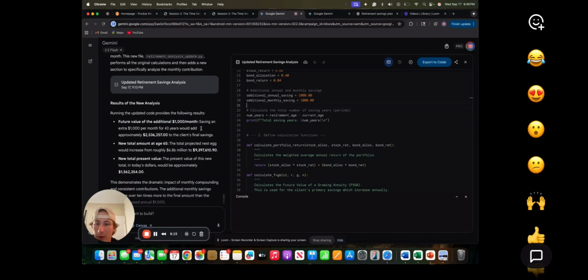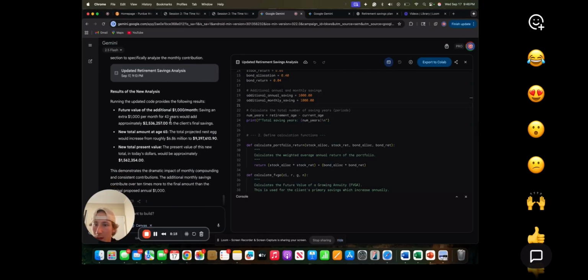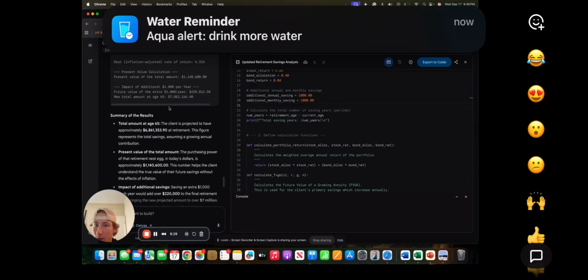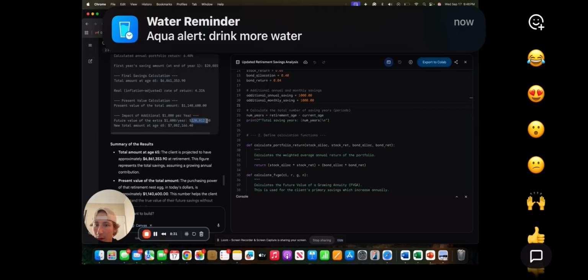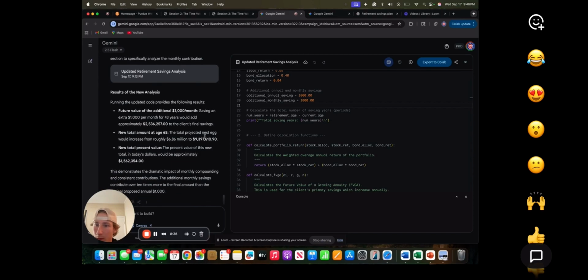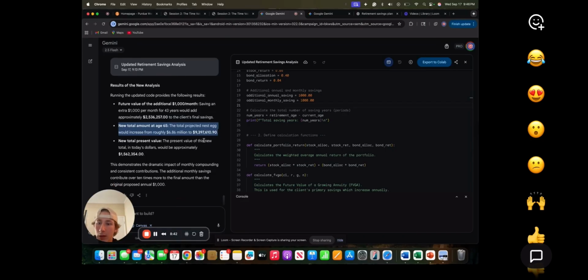But hypothetically, if he did add that additional $1,000 per month, we would see approximately $2.5 million more. Instead of that 1,000 per month, we only got the $220,000 here, which is an insane amount of money, with the total amount of the future value being $9.39 million.